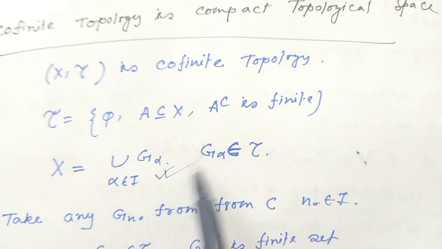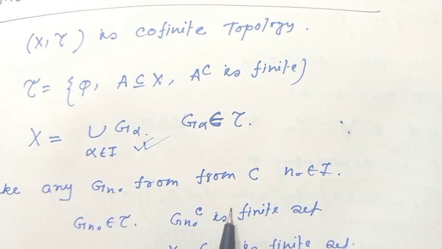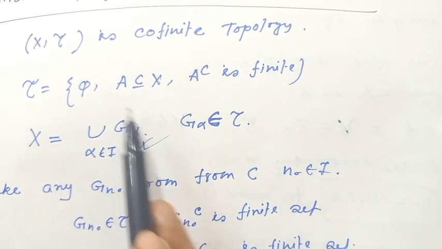For this open cover, consider any fixed open set. Take any G naught from this collection.